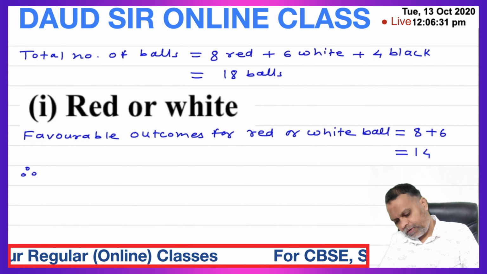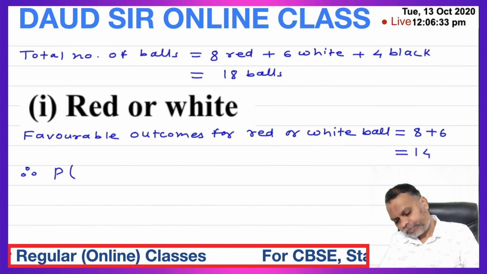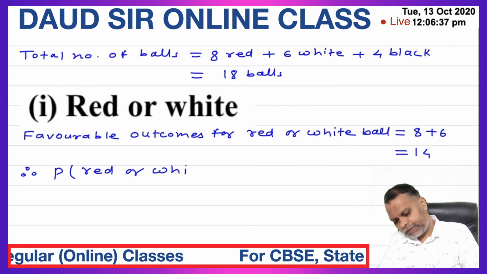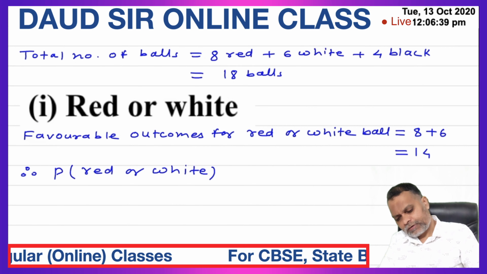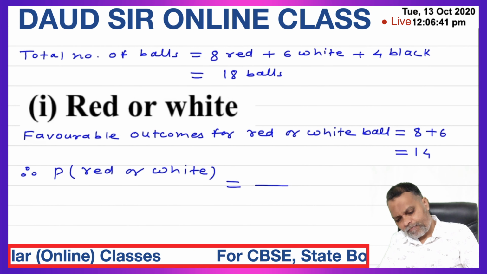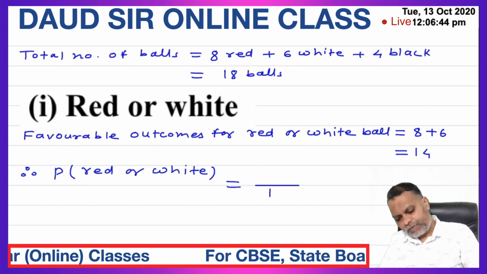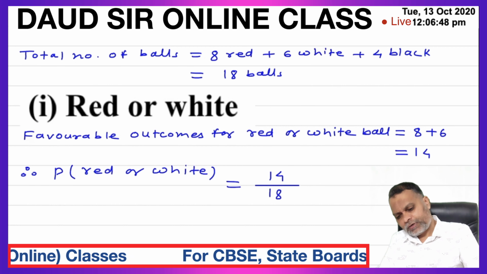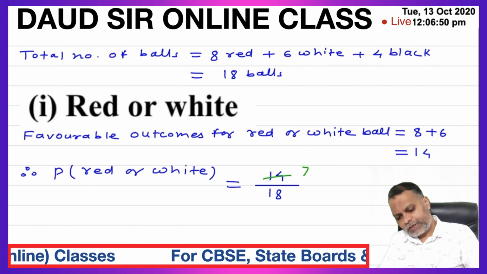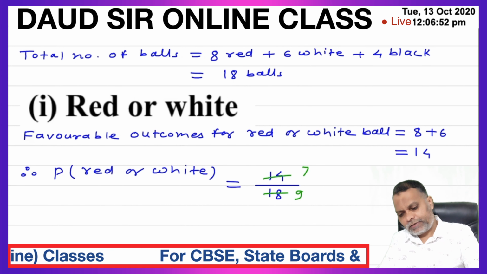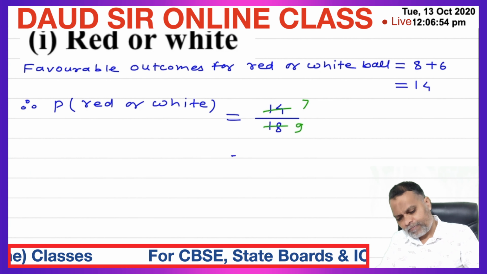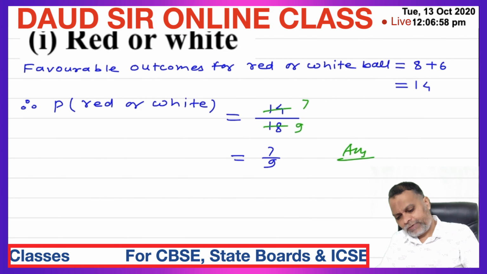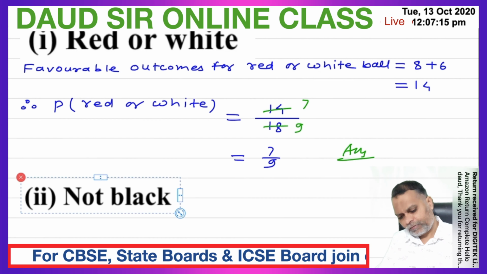Therefore probability of red or white is equal to red or white balls 14 upon total number of balls 18. Cancel by 2, 2 sevens are 14, 2 nines are 18. So 7 upon 9. This is the probability of drawing a red or white ball.